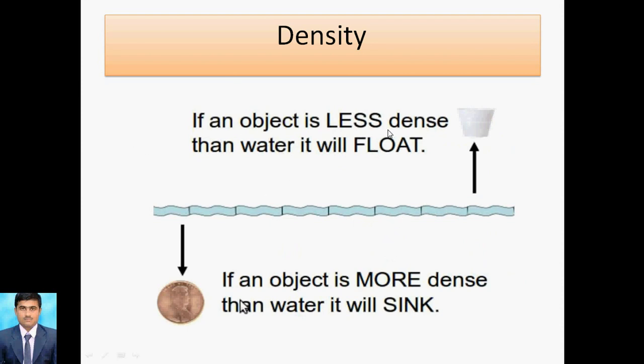The next point is regarding the density factor. Whenever an object is less dense than water, it will float. Take the example of a plastic glass. It is less dense than water, so that's why it can float. But if you take a coin, it is more dense than water, so it sinks. This is the phenomenon of floating and sinking. Less dense floats, more dense sinks.